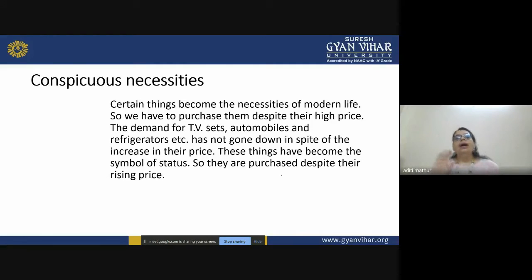People will buy these products, right? Because they believe that now it is like a status symbol to at least have one four-wheeler, right? To have one refrigerator, to have at least one big screen TV. They are becoming necessary items. So that is why they are exceptions to the law of demand, right?